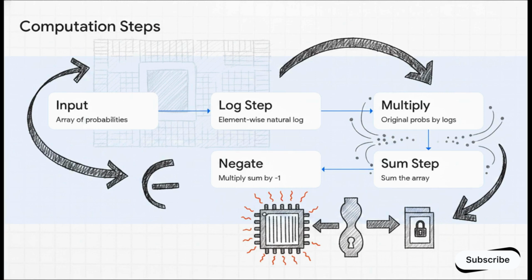Let's trace the actual compute steps right on the silicon. You take your input probability array, compute the element-wise natural log, multiply the original probabilities by those logs, sum the array, and then negate it. Now, mathematically, that's super simple. But operationally, if you're calculating the entropy of a massive large language model with, say, a 100,000 token vocabulary, allocating and moving those massive arrays around just to do element-wise math creates a severe memory bandwidth bottleneck on your GPU. The compute itself is cheap, it's the memory transfer that actually limits your speed.